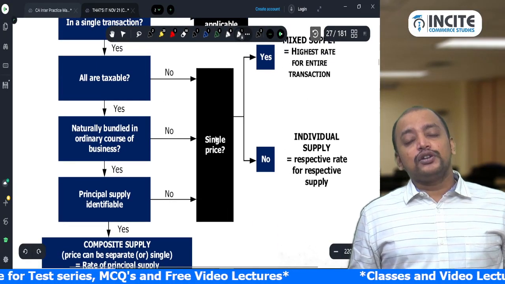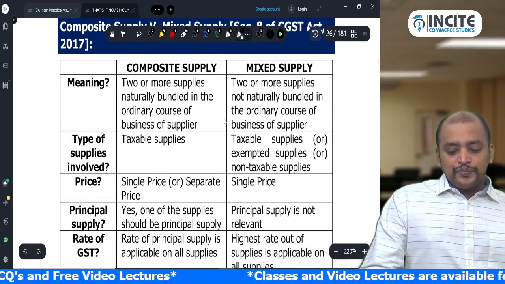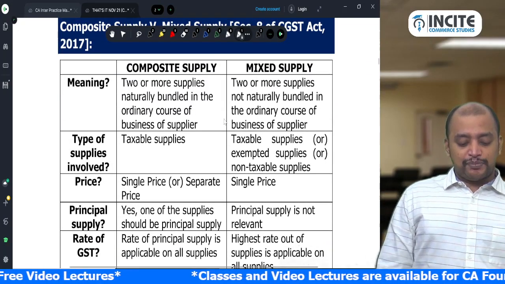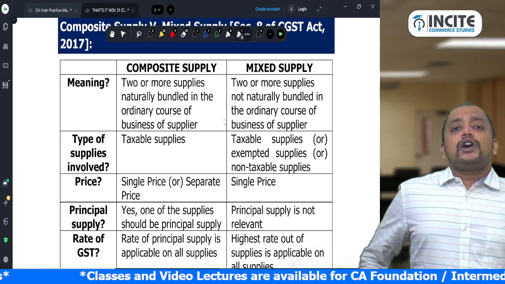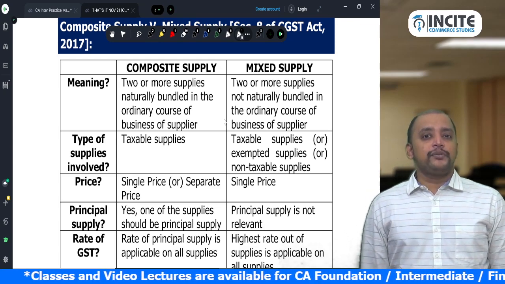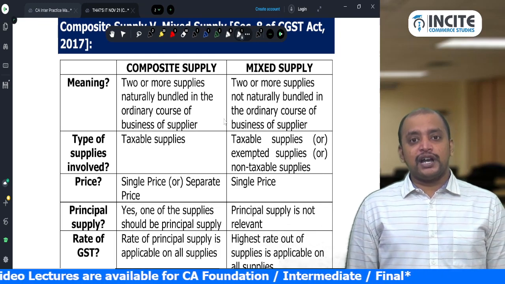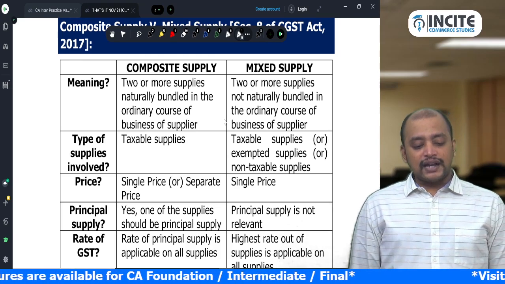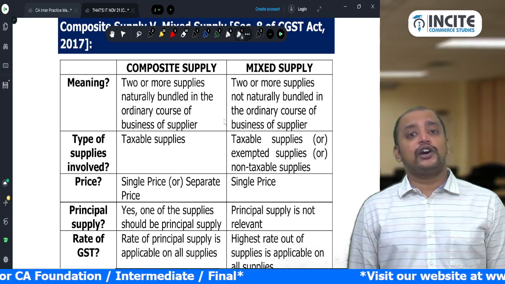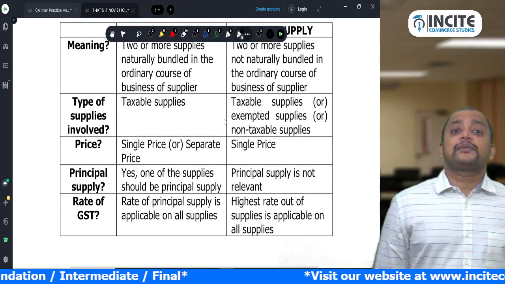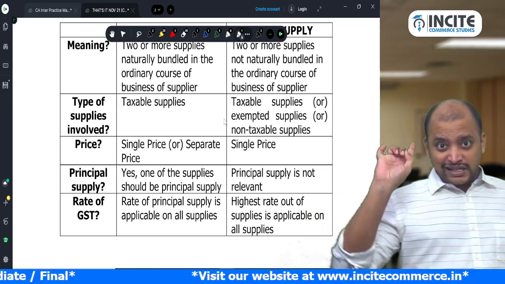So this flow chart you remember for the purpose of application. Whereas if you get a theory question to distinguish between composite supply and mixed supply, you can use this table. First, what is the difference? Composite supply: two or more supplies naturally bundled in the ordinary course of business, and mixed supply: two or more supplies not naturally bundled in the ordinary course of business. Type of supplies involved: all are taxable, whereas in mixed supply either taxable or exempted or non-taxable. Price: under composite supply there can be single price or separate price, don't forget this. But under mixed supply there should be a single price.